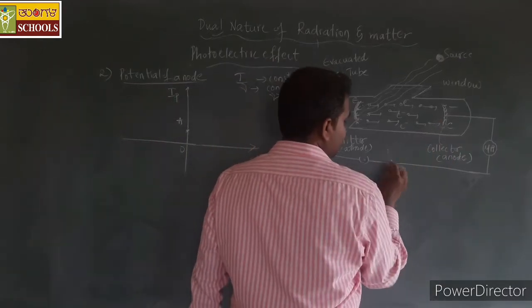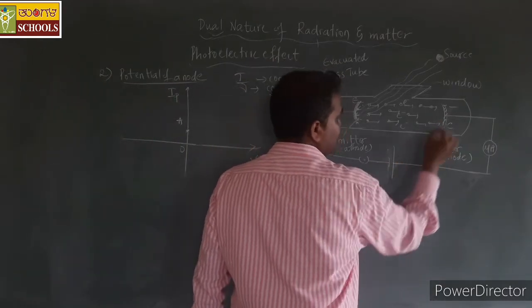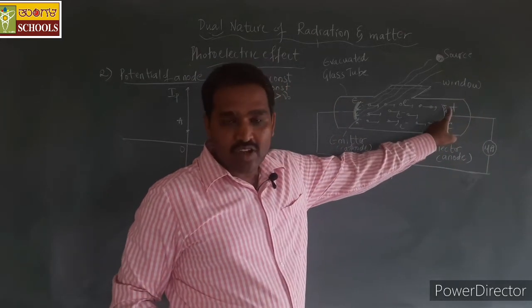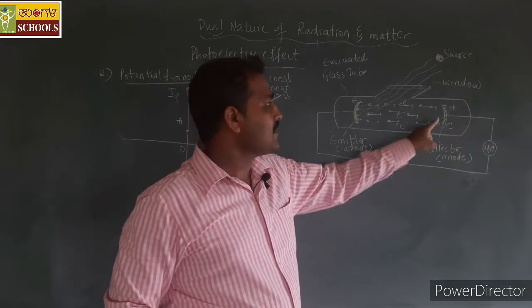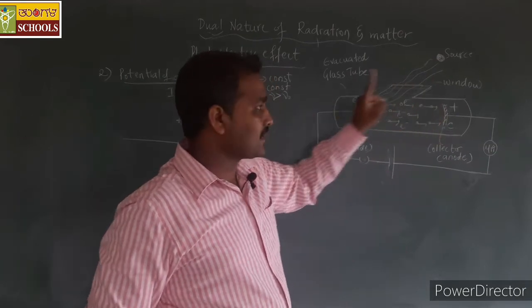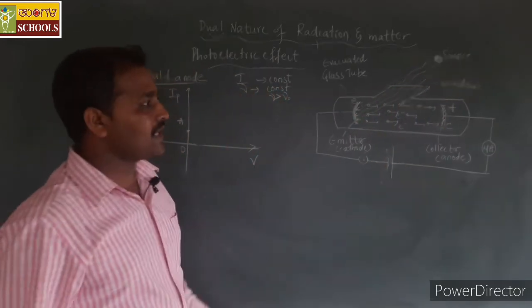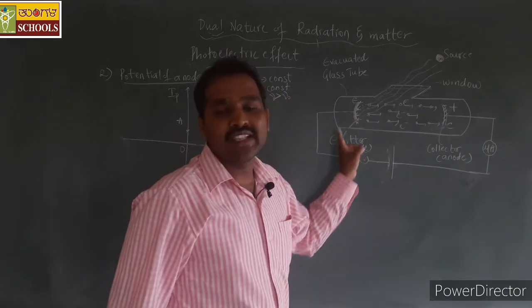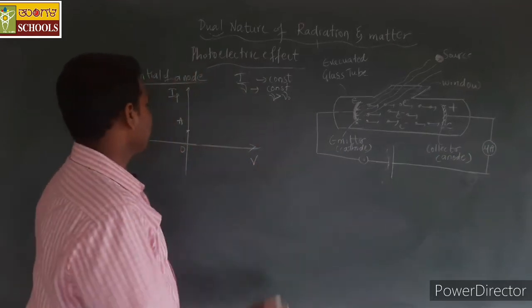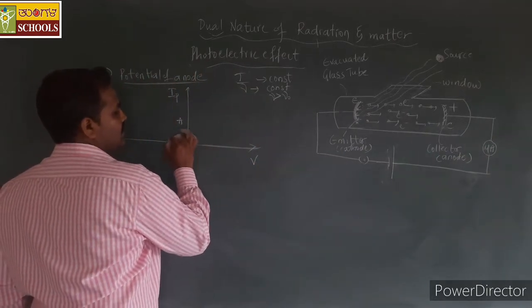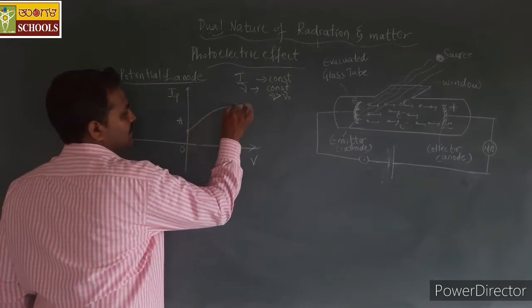Let us first consider this collector plate is positive. If I increase the positive potential of the collector plate, more electrons are attracted towards it, hence we observe an increase in the current, something like this.